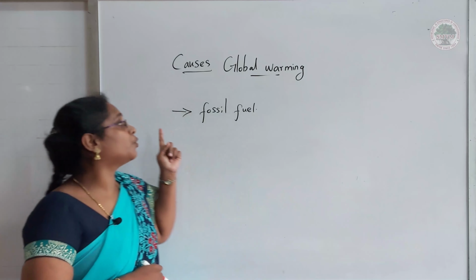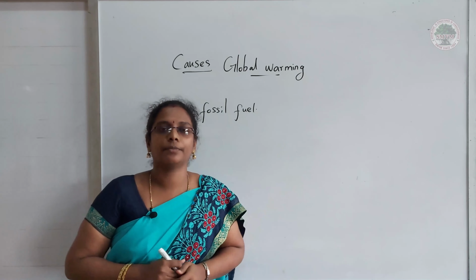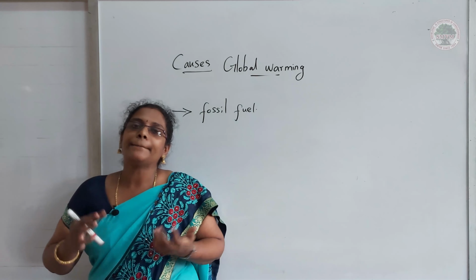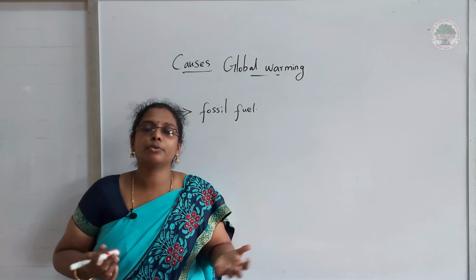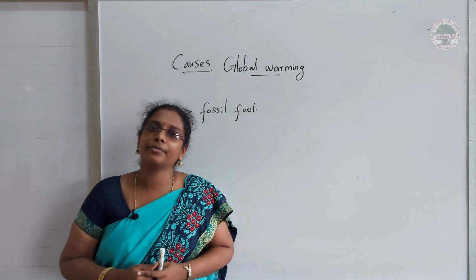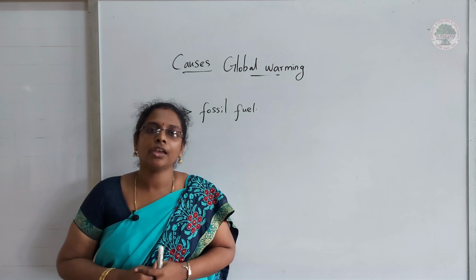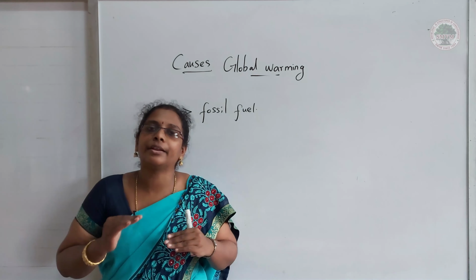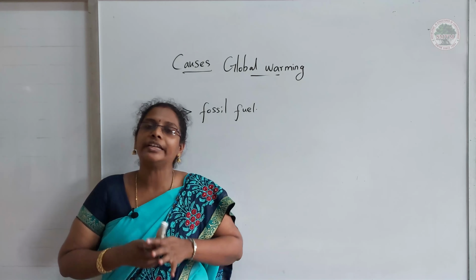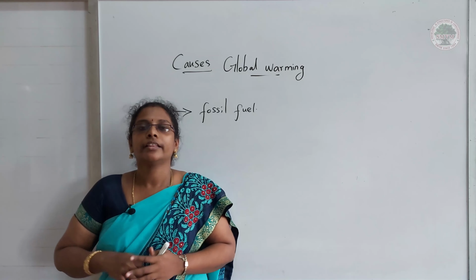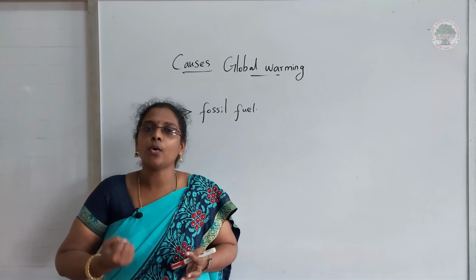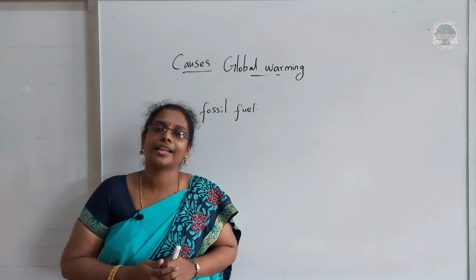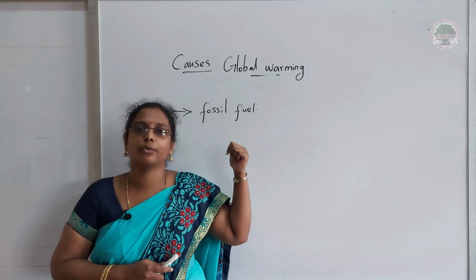First we should know what is called fossil fuel. There are many kinds of fossil fuel we are getting from the earth. Fossil means dead remains. They go deep under the earth, and once we take them out, they become a fuel. That's why we call it fossil fuel.